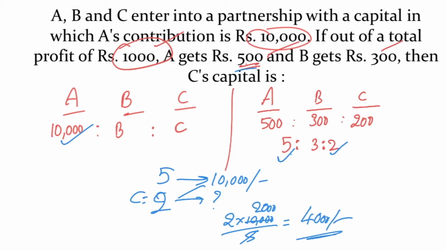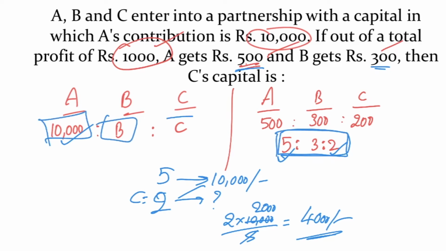See, profits ratio 500, 300, 200, 5:3:2 is the ratio of profits. And ratio of investments 10,000 is to B is to C. If 5 parts is equal to 10,000, 2 parts are equal to how much?